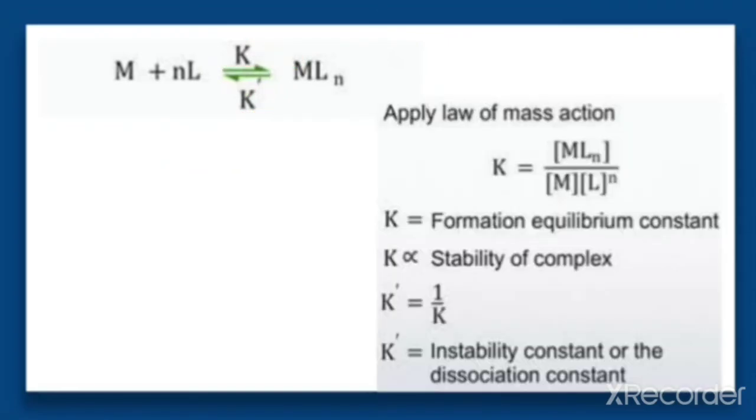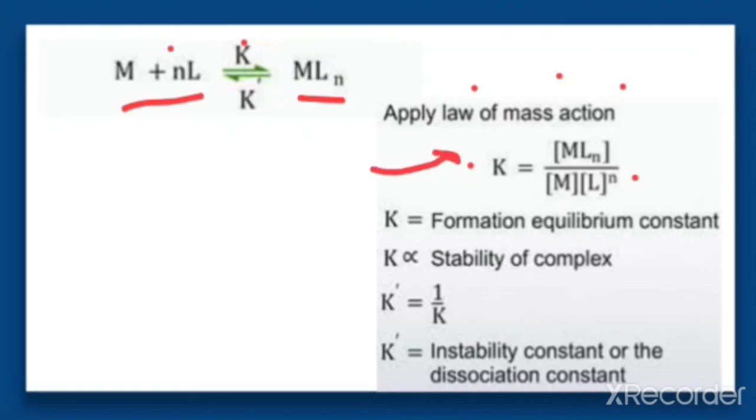So here, when we apply the law of mass action which we have learned last year, K is equal to the concentration of product divided by the concentration of reactants, and the stoichiometric coefficients should be on the powers.